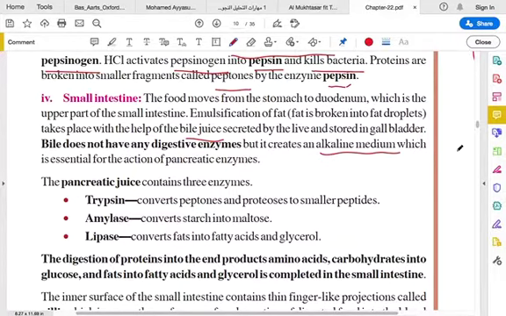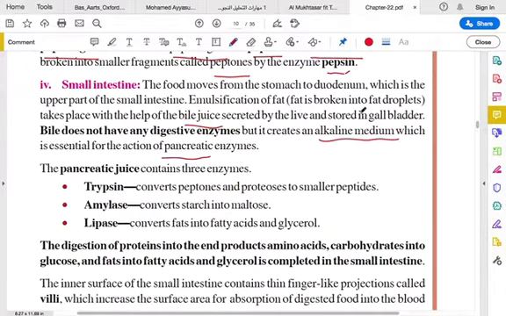It creates the alkaline medium, which is essential for the action of pancreatic enzymes. So the pancreas secretes enzymes, and for the enzymes to work properly, it has to be an alkaline medium, not an acidic medium. So bile juice makes the environment in that organ alkaline instead of acidic.